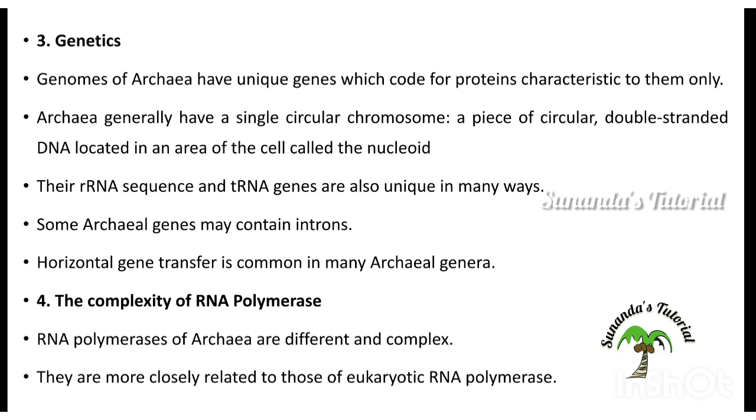Then the genetics. The genome of archaea has unique genes which code for proteins characteristic to them only. So they code for specific proteins which are present in Archaebacteria. Archaea generally have a singular circular chromosome, a piece of circular double-stranded DNA located in the area of the cell called the nucleoid. Archaebacteria also lack a definite nucleus, as in bacteria, and the central position where DNA is present is called the nucleoid. Their rRNA sequence and tRNA genes are also unique in many ways.